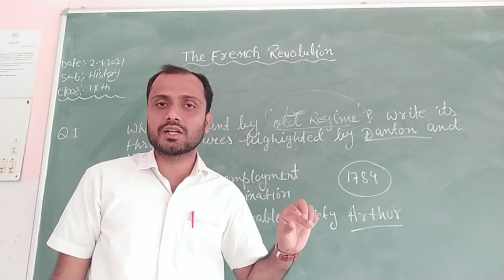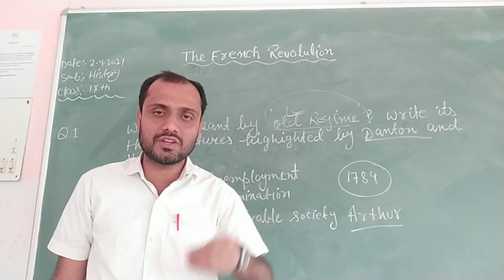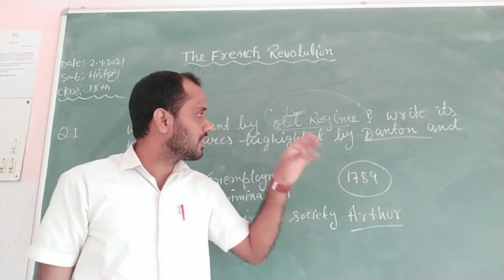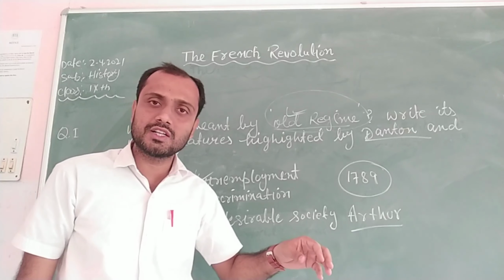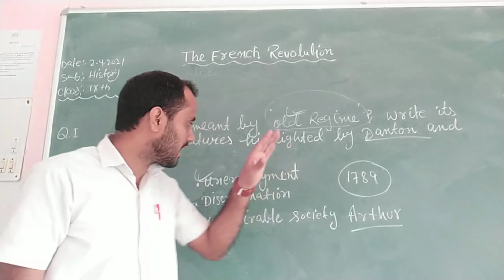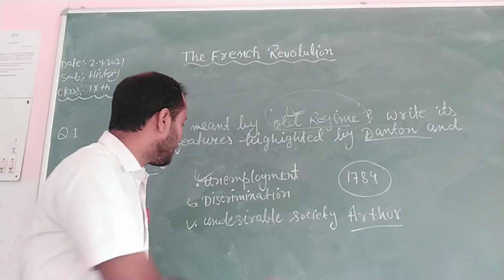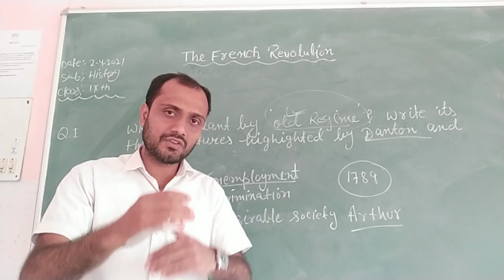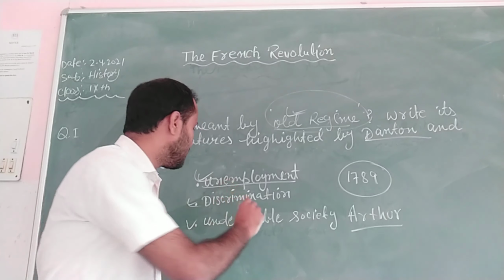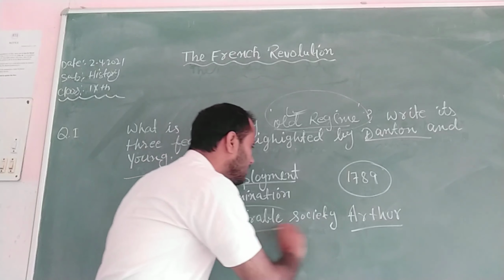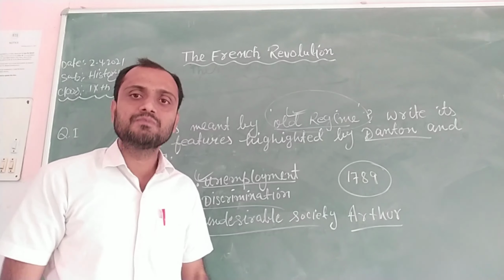This is the introduction, and after that you will write in the following lines, I am going to describe three important features of old regime. Then you will write these three points. First, unemployment, then you will write a paragraph describing unemployment, and discrimination you will again describe, and undesirable society you will again describe.